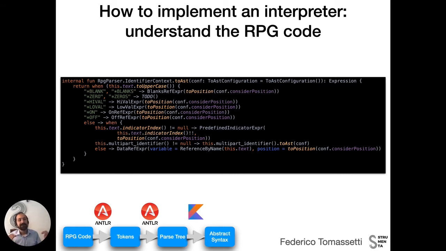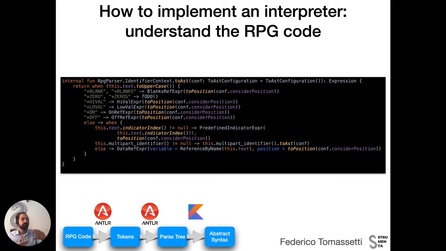The parser couldn't care less if they corresponded to special identifiers. It was not useful to make this distinction at the parser level. However, for the interpretation later, we want to know that the asterisk blank identifier plays a special role, and so we translate it to a different kind of node.